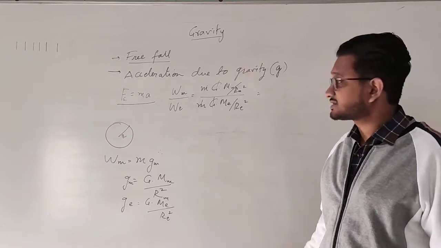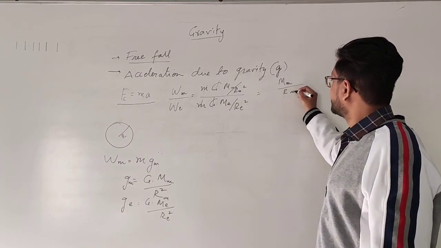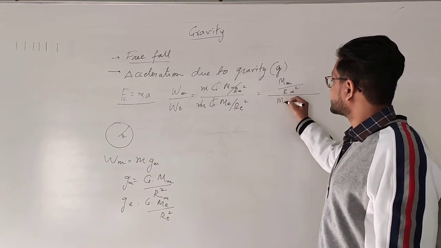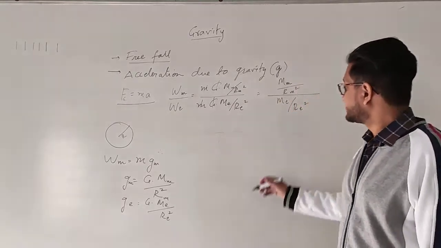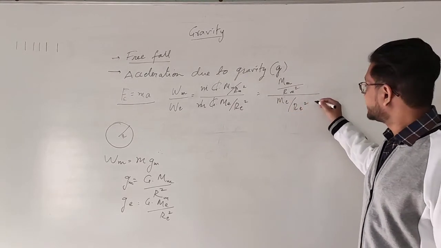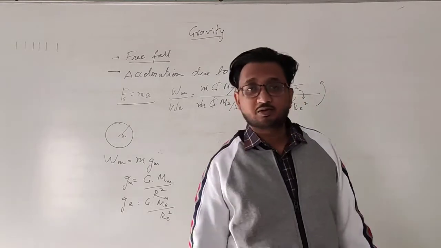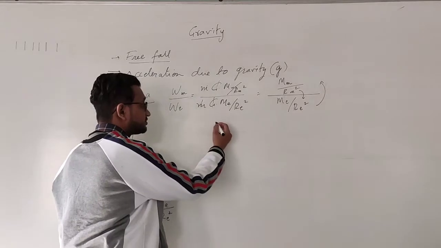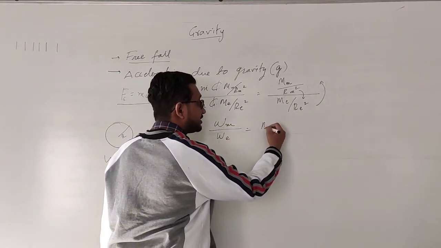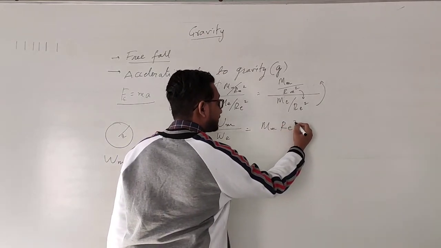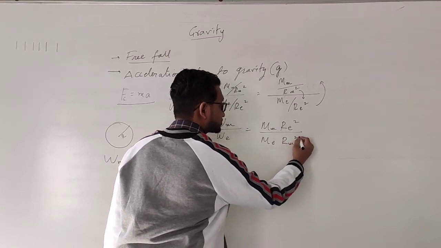Here we will write the mass of the moon. So the only thing remaining is mass of moon upon radius of moon squared, to the ratio of mass of earth and radius of earth squared. Now as you can see, this is in the denominator, so it goes up in the numerator and radius of moon comes down. This is simple mathematics. Okay? So the next step is the weight of an object on moon to the weight of an object on earth will give me mass of moon times radius of earth squared upon mass of earth times radius of moon squared.